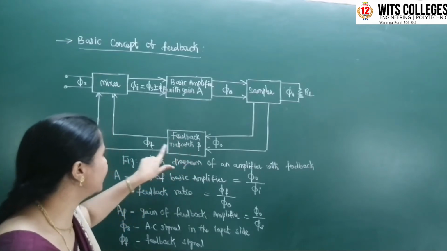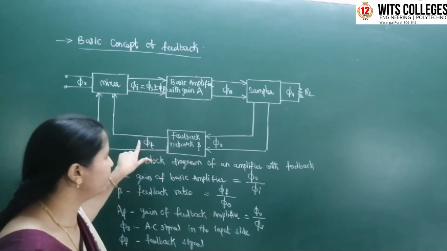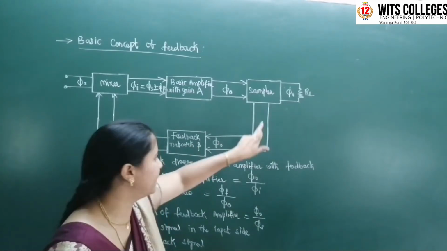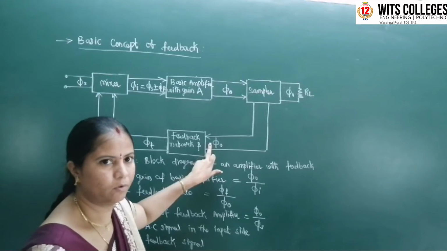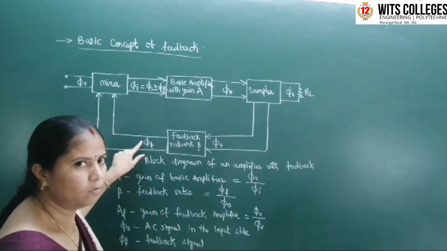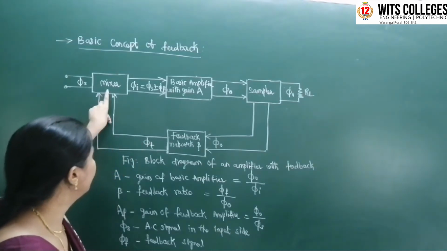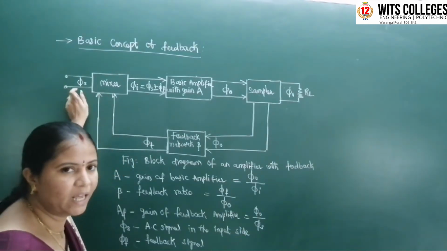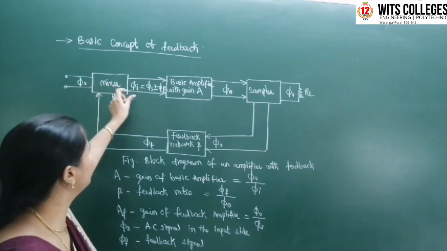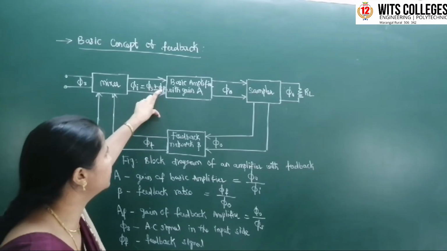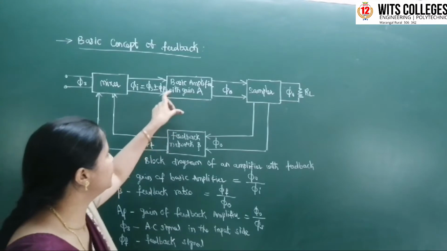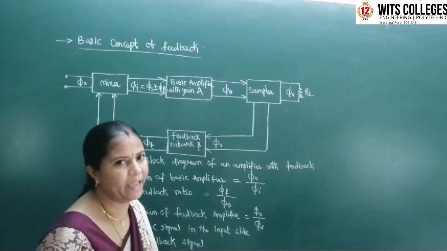The output of the feedback network is phi f, and the input to the feedback network comes from the output of the sampler, which is phi naught. The feedback signal phi f is connected to the mixer, combined with the AC input signal phi s. So the mixer output is phi i equal to phi s plus or minus phi f. It will add the signal and difference the signal.